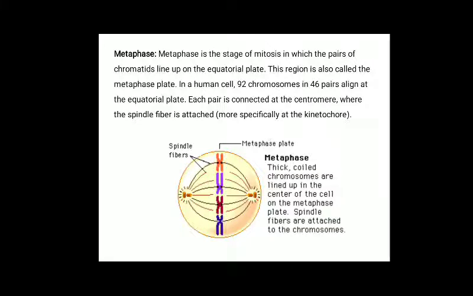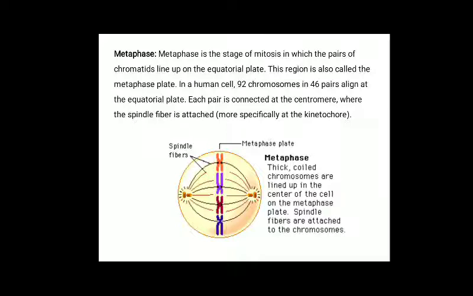Metaphase. It's the second phase. Metaphase is a stage of mitosis in which the pairs of chromatids line up on the equatorial plate. If you see the diagram, the chromatids are arranged on the equatorial plate. This region is also known as the metaphase plate.